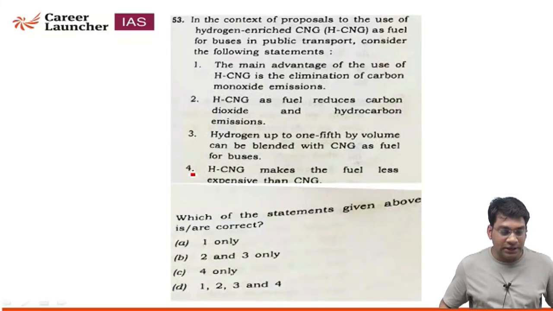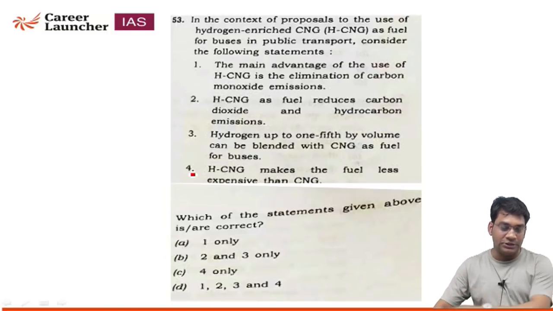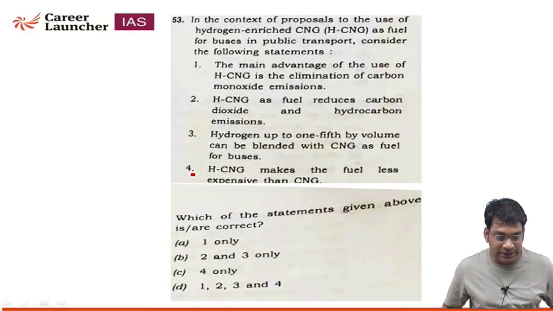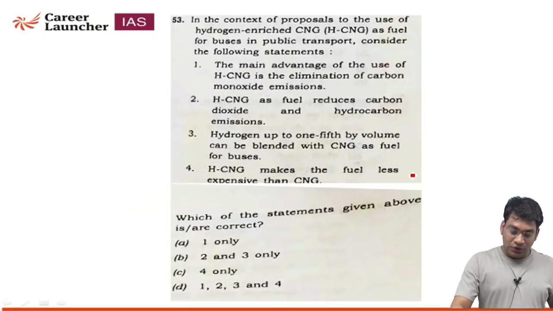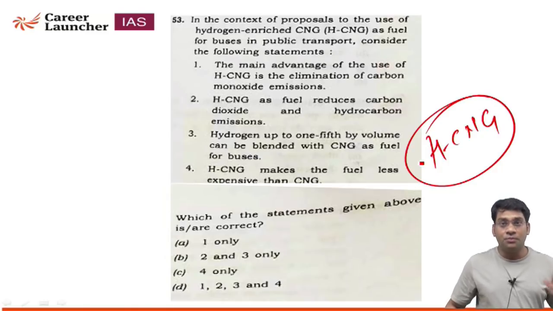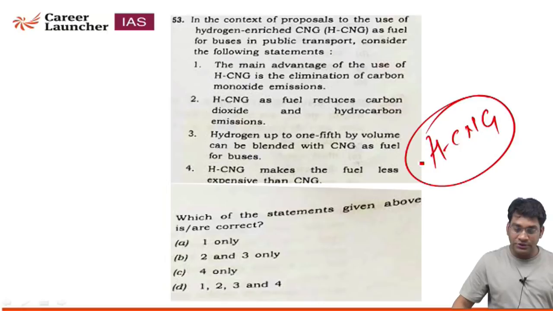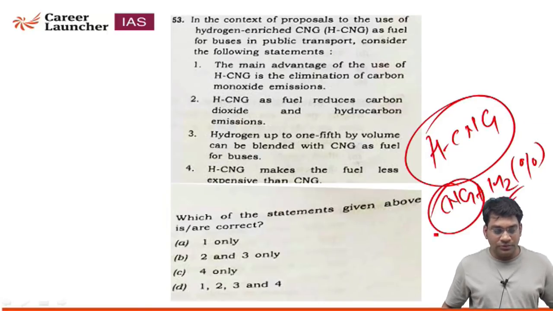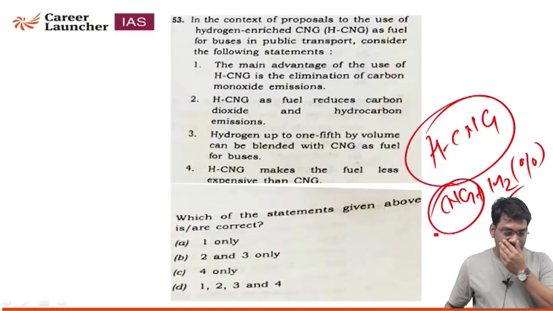Question number 53. In the context of the proposed use of hydrogen enriched CNG as fuel for buses in public transport, consider the following statements. The main advantage of the use of HCNG is the elimination of carbon monoxide emission. HCNG was recently introduced by the Delhi government because of more pollution in Delhi. HCNG is basically a composition of CNG plus hydrogen, meaning some percentage of hydrogen, more CNG. The first statement is correct. HCNG as a fuel reduces carbon dioxide and hydrocarbon emission.